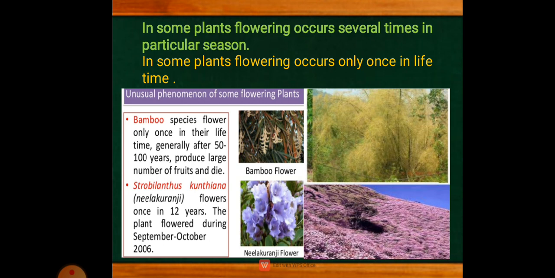So this is one type of example. Next one is Strobilanthes kunthiana. In the given picture you can see how the bamboo flower looks and what the bamboo tree is like, and how the whole tree is full of flowering. Later it turns into a number of fruits and then it undergoes die-off. Die-off is nothing but the tree completely drying up, death. Next, Strobilanthes kunthiana is the scientific name of the Neelakurinji. It flowers only once in 12 years.